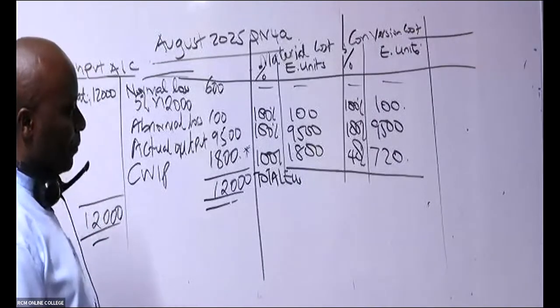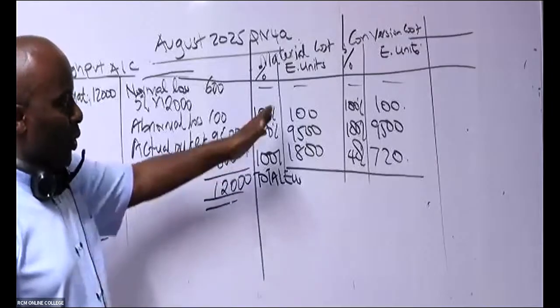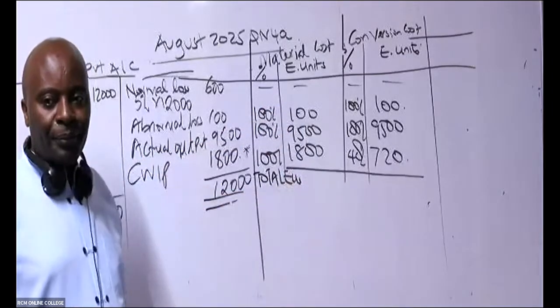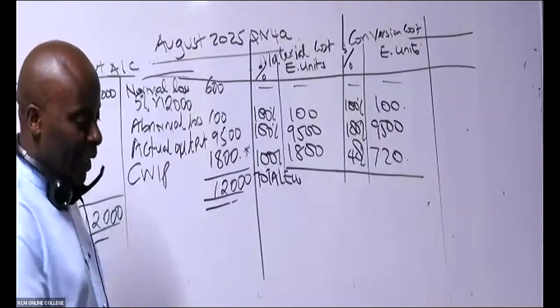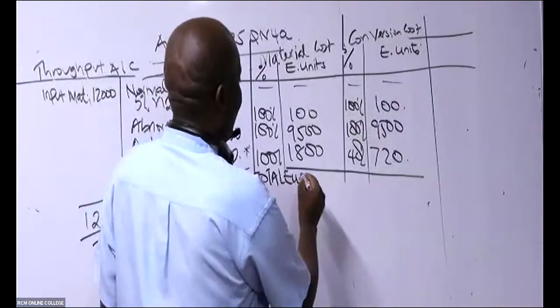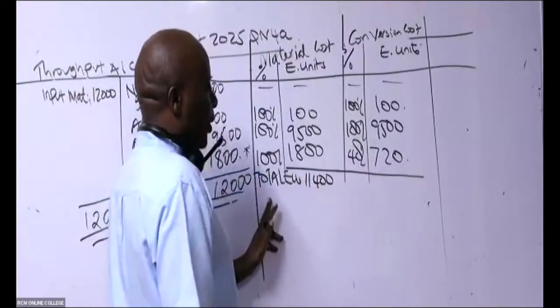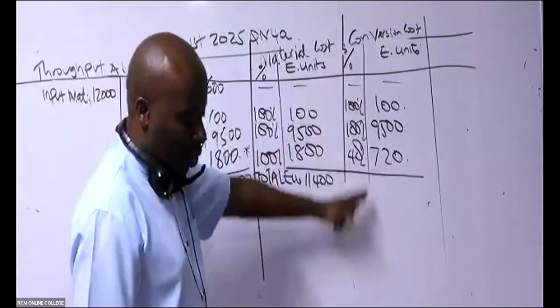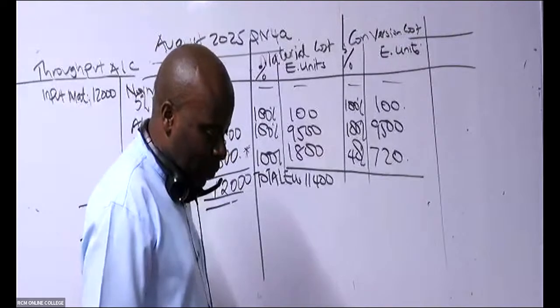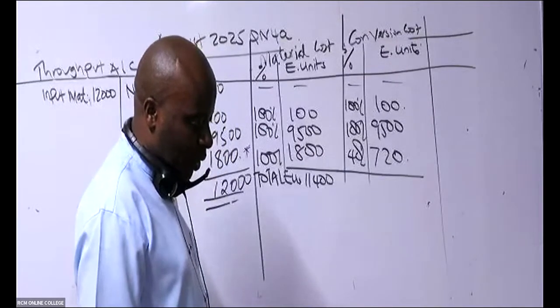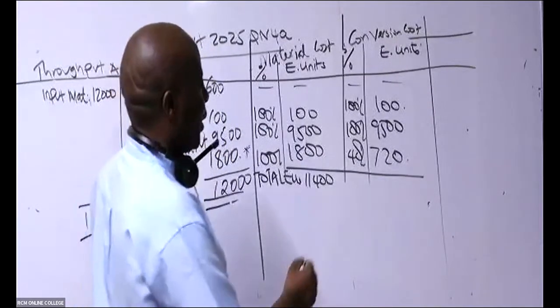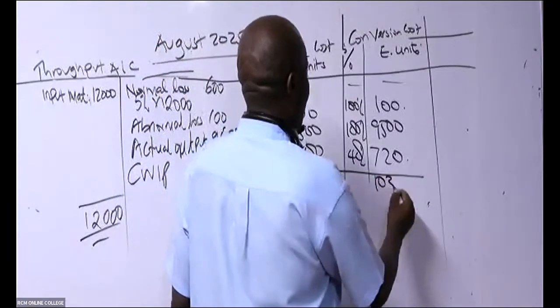So you add these ones, eh? Give me a figure. 11,400. How about total equivalent units for conversion cost? Maureen gives me a figure of 10,320. Is that okay? 10,320. Thank you so much.